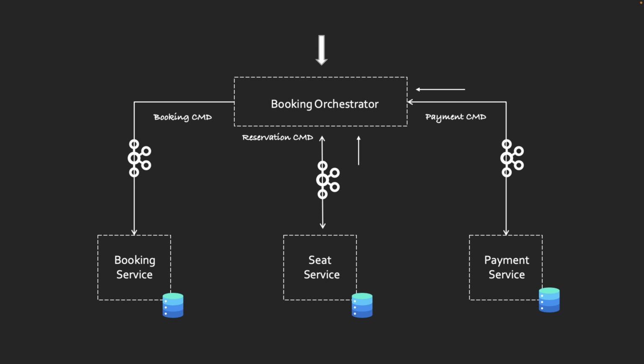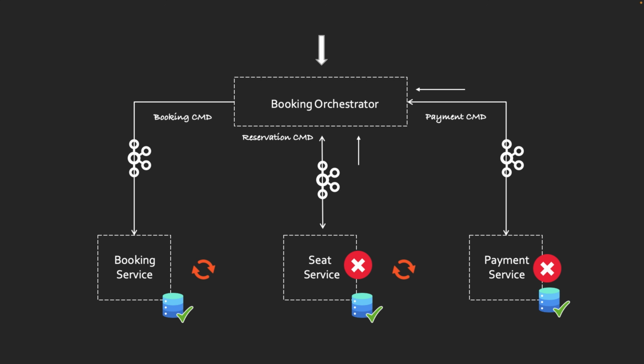For example, if all services succeeded, well and good, there is no risk. If any service fails, the orchestrator sends compensation commands to roll back the previous operations. This way, the individual services stay loosely coupled and the orchestrator becomes the brain that ensures the whole workflow remains consistent and failure resilient. That's the real power of the Saga orchestration design pattern.